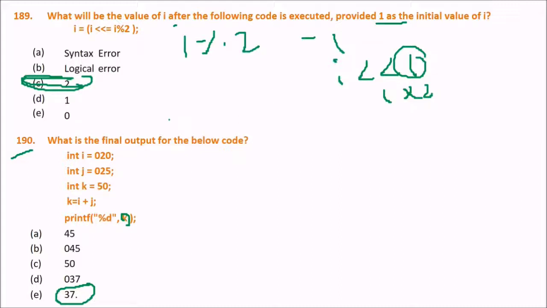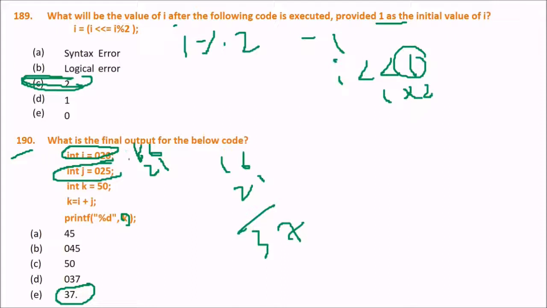Because this is the decimal equivalent of I. This is not 20. This is the decimal equivalent of I. And the decimal equivalents of I and j are 16 and 21. So when we add 16 and 21, the decimal equivalents of I and j, it will give you 37. This is why 025 and 020 will not give you the value 2025, or when you add them, 45 or 045. This is not correct. 37 will be the answer.